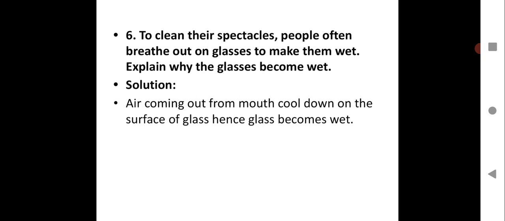The air cools down on the surface of the glass, and it will form water droplets, or some moisture will be formed on the glass. The glass becomes wet and becomes easier to clean. So this is how spectacles can be cleaned. I hope you must have noticed this in your day-to-day life, children.